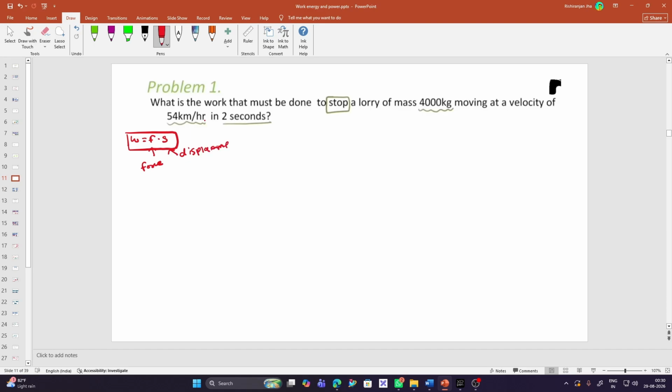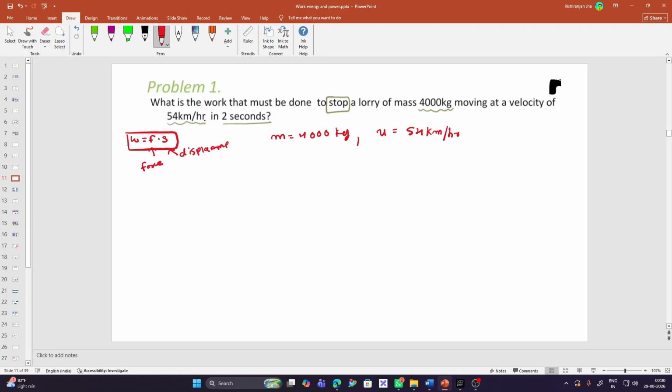So that is the game, to find the force and the displacement. First let's start with the mass. So the mass is 4000 kg. The initial velocity, that is u, is 54 kilometer per hour.